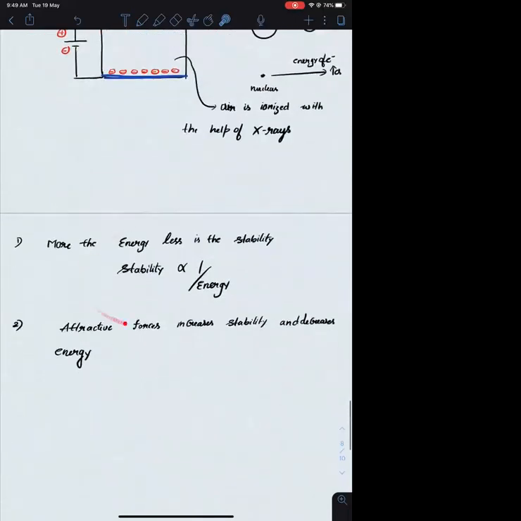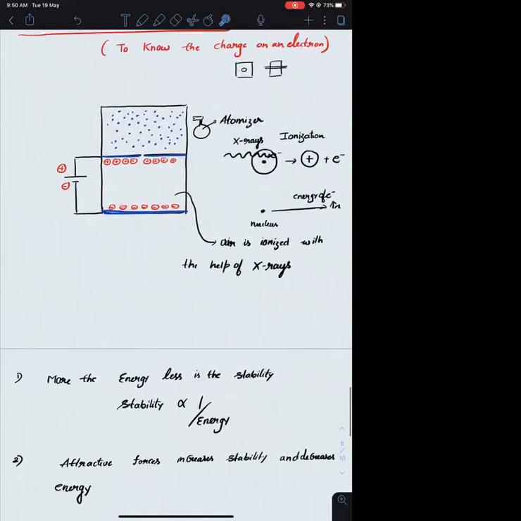Are these points clear? First of all, the more the stability, the less must be the energy of the system. Less is the energy, more is the stability, or more is the energy, less will be the stability. With respect to attractive forces, the more the attractive forces, the more will be the stability, and the less will be the energy. And these attractive forces depend upon the distance. Less is the distance, more will be the attractive forces. The distance I am referring to is between unlike charges. Okay, so what will we do now?